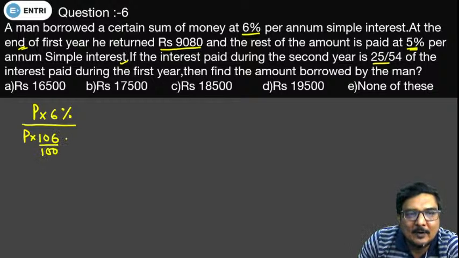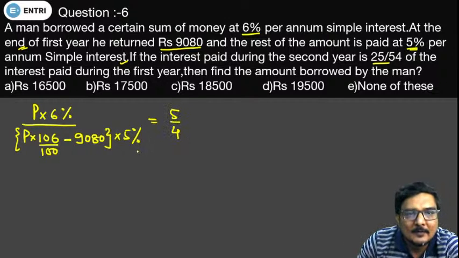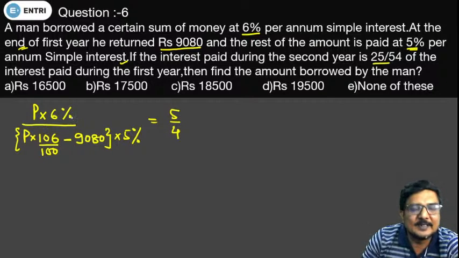And from this amount we have to subtract the amount given by him after the first year, 9080. And on this remaining amount we will be applying the rate of interest of 5%, and this ratio is given by 25 by 54. Got it? So this will be the equation.